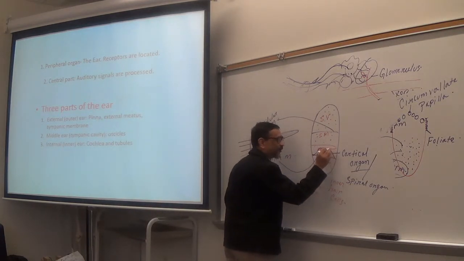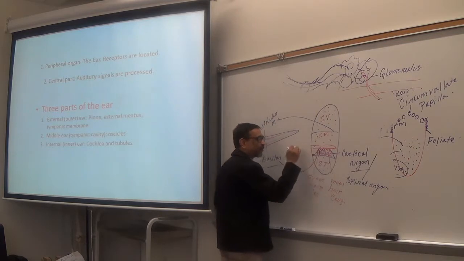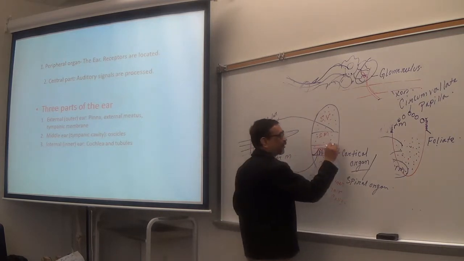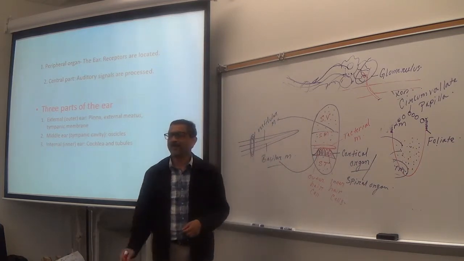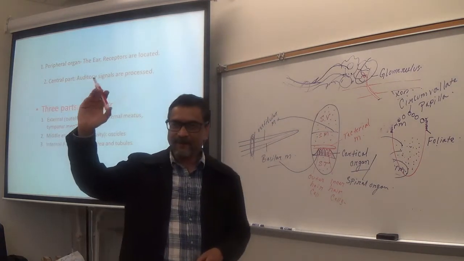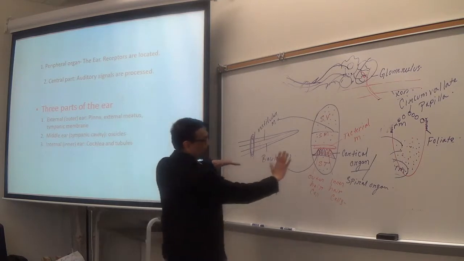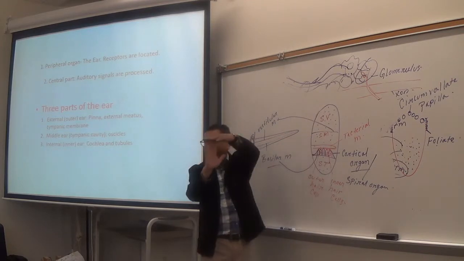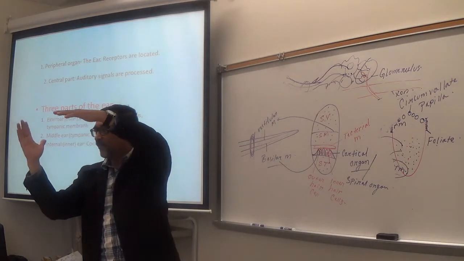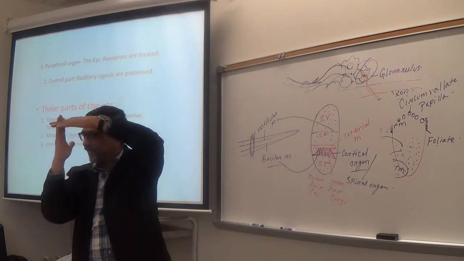A soft jelly-like membrane lies on the organ of Corti. This is called tectorial membrane. Tectorial membrane. So this is another membrane. It is soft like jelly. Now you see what happens. This is the hair cell and this is the tectorial membrane. And it is soft. So what happens? The hair are inserted into the tectorial membrane. Makes sense, right? Because it is soft.